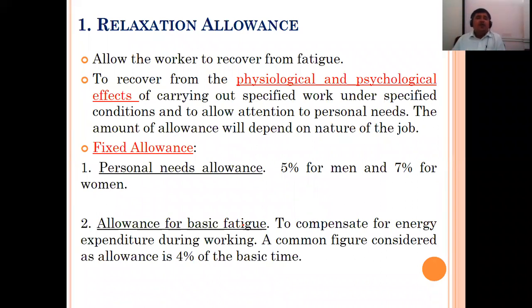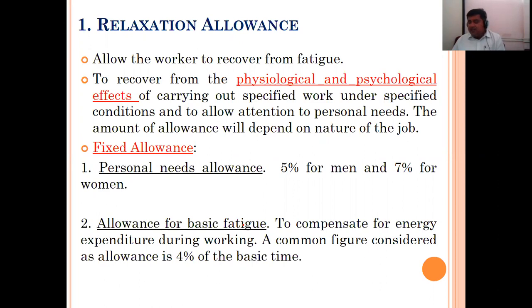So there is a fixed allowance, personal need allowance, 5% for men, 7% for women. We are talking in percentage. 5% for men and 7% for women means what? If you are working for 1 hour, that's 60 minutes, then 5% of 60 minutes is nearly 3 minutes. After 1 hour working, you will get 3 minutes of relaxation allowance.